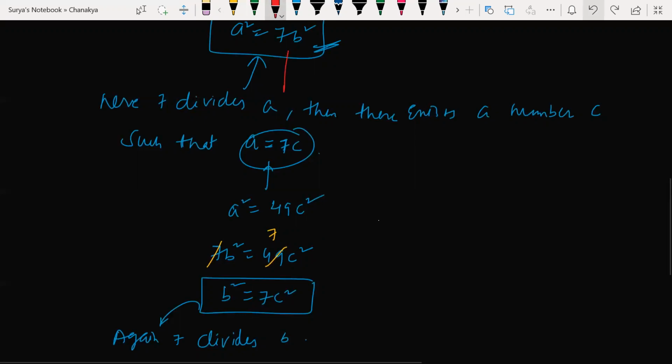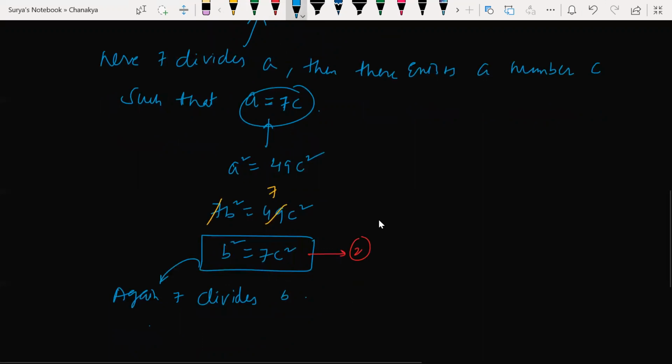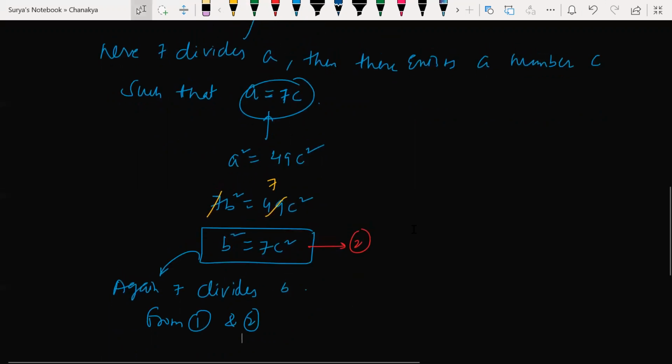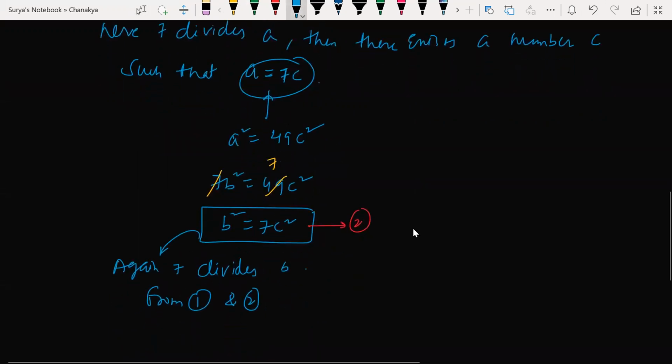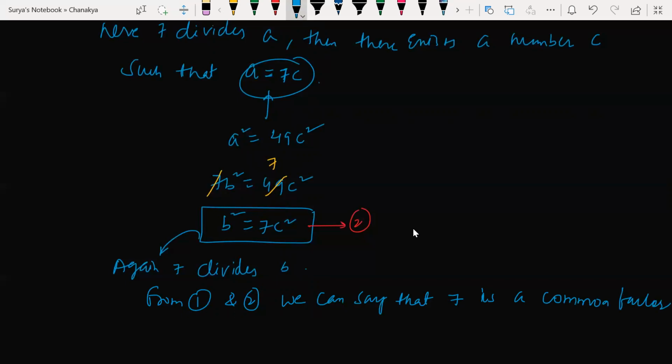Look at it here. This is the first equation. Let us consider this as the second equation. So from 1 and 2, can I say that 7 is a common factor for both a and b? Yes, sir. We can say that 7 is a common factor for both a and b. Correct?